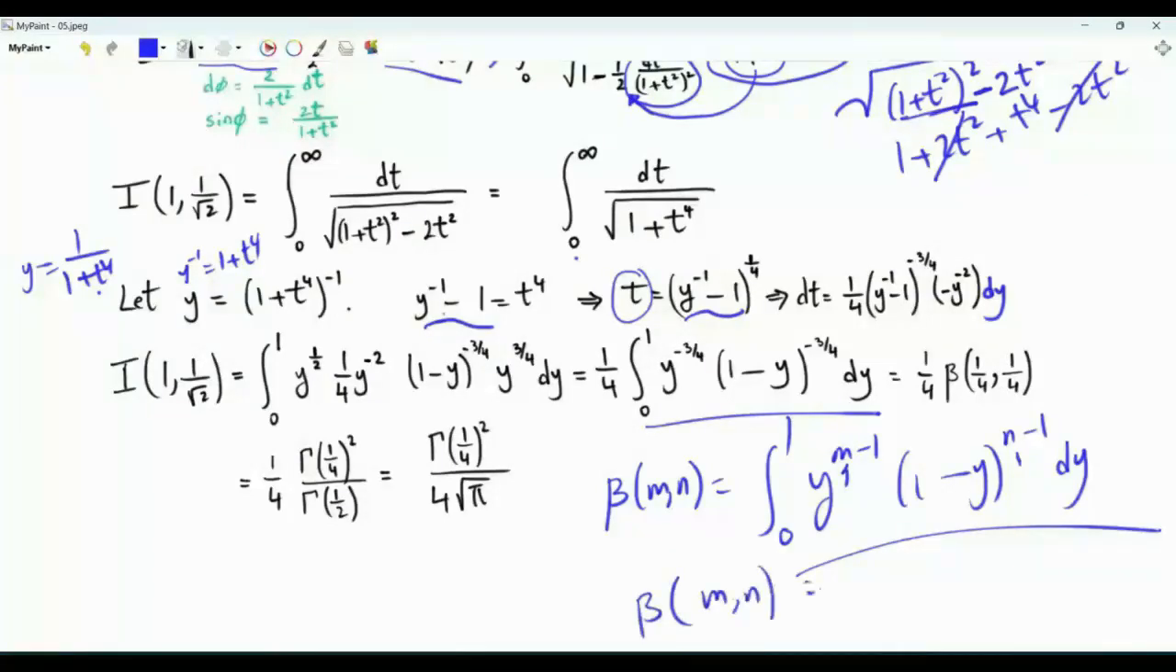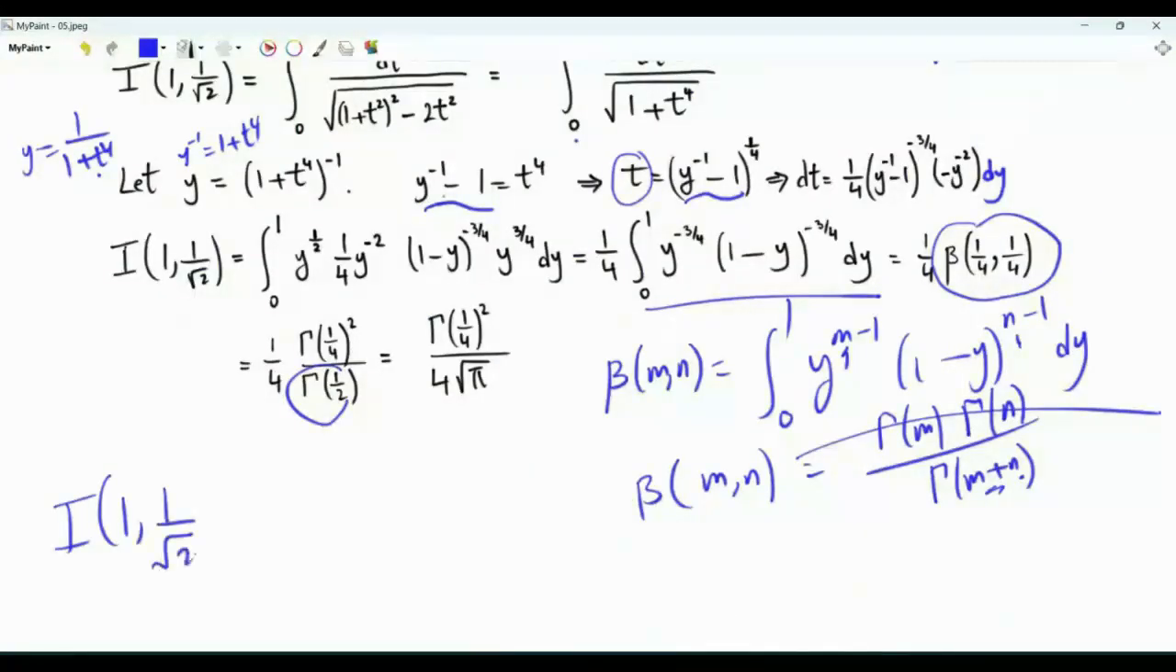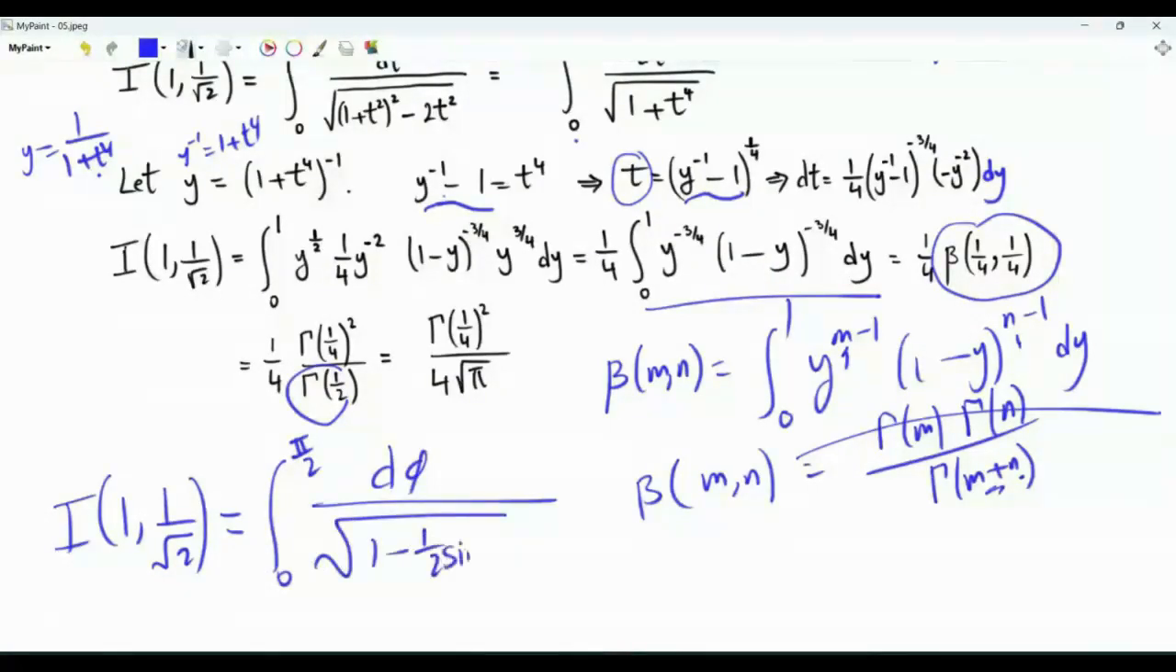We know that beta of m comma n is gamma m gamma n divided by gamma of m plus n. Using this, beta of 1/4 comma 1/4 is gamma of 1/4 squared, and then in the denominator we have gamma of 1/4 plus 1/4, that's gamma of 1/2, which is square root pi. Our integral I of 1 comma 1 over square root 2, which is the integral from 0 to pi over 2 of d phi over square root of 1 minus 1/2 sine squared phi, is equal to gamma of 1/4 squared divided by 4 times the square root of pi.